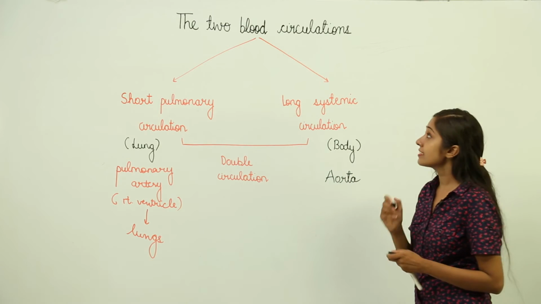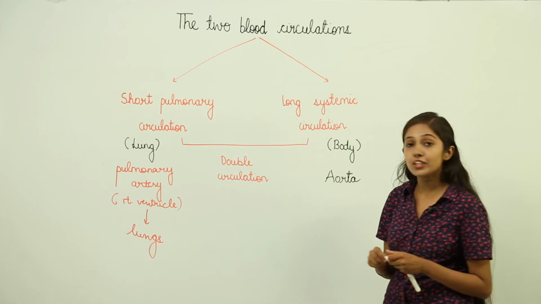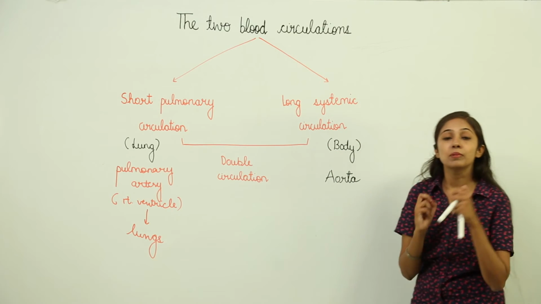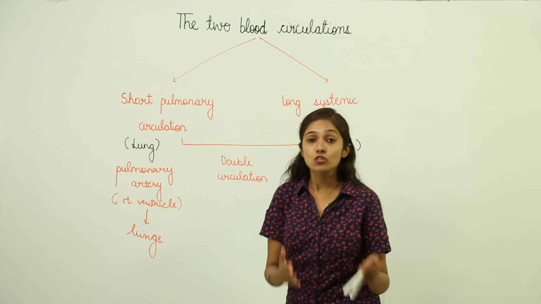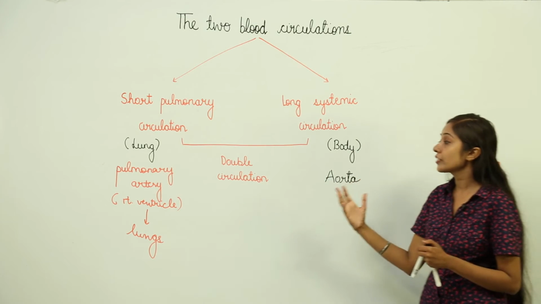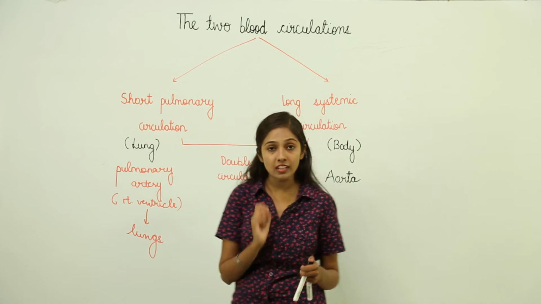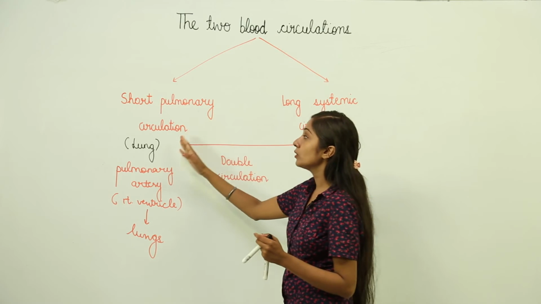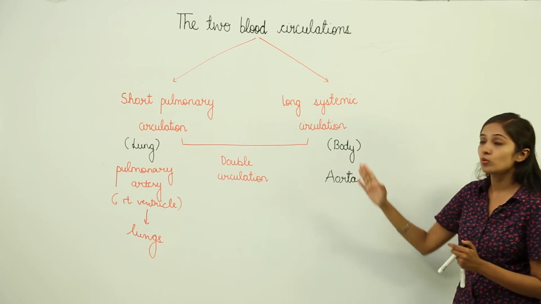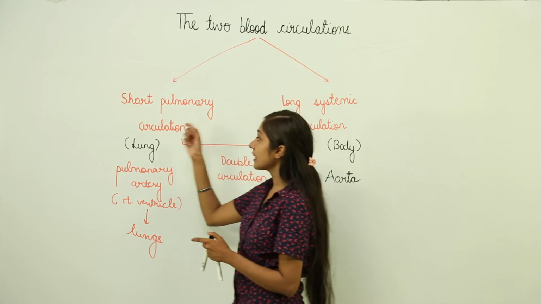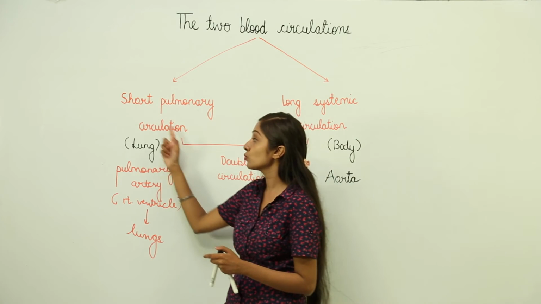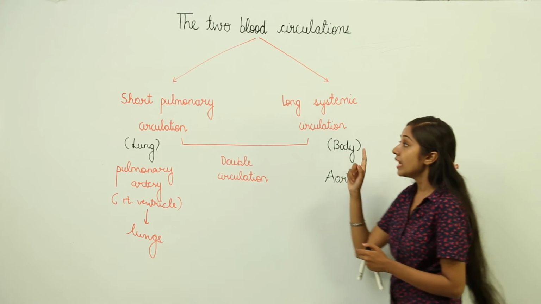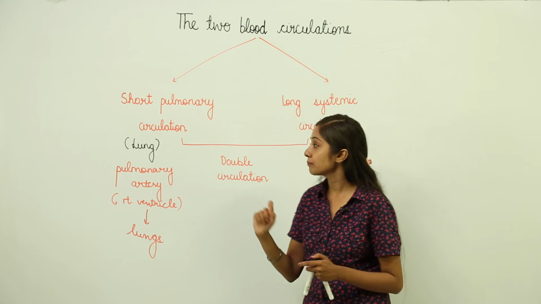So since we have these two types of blood circulations, the short pulmonary circulation and the long systemic circulation, the blood flows in the heart twice. So that is why we term this circulation as double circulation. In the human heart, we have double circulation, namely the short pulmonary circulation and the long systemic circulation. Remember from the word pulmonary that short pulmonary circulation pertains to the lungs and the long systemic circulation pertains to the body.